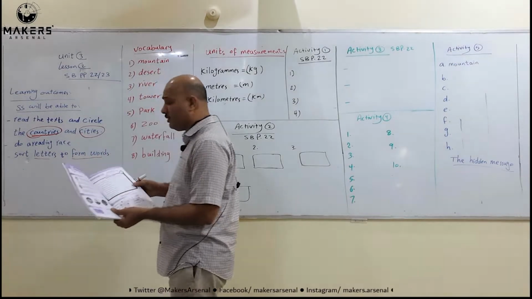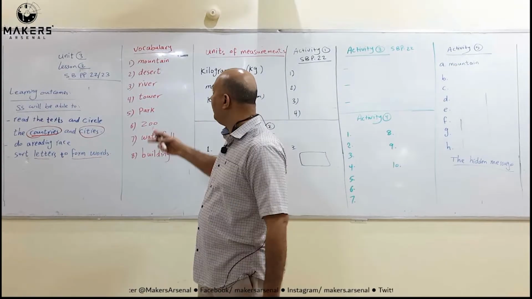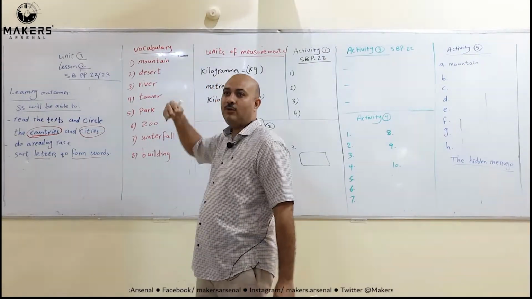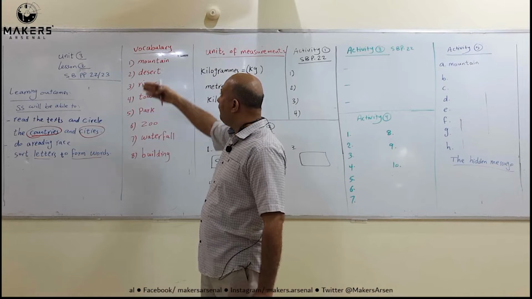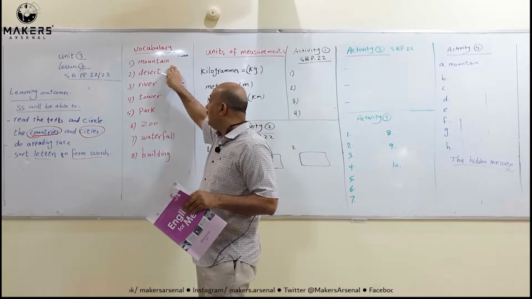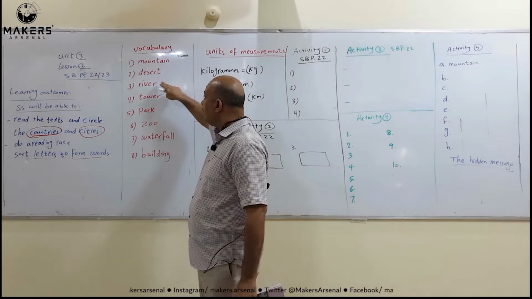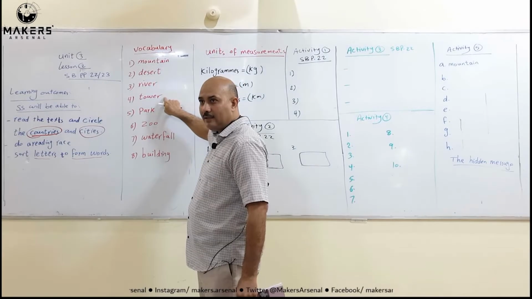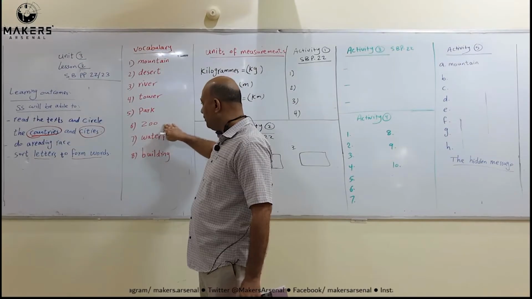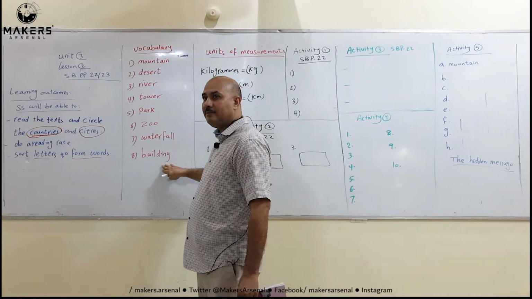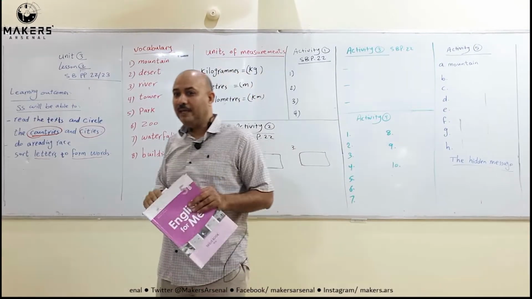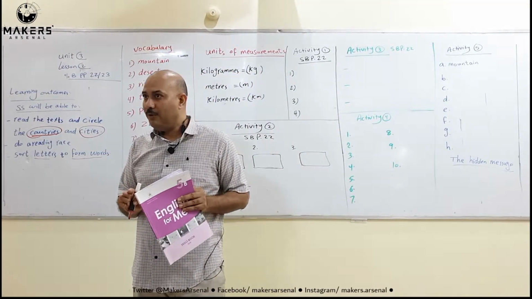Let's start our lesson. Inshallah, also we have some vocabulary. I know that last lesson we studied some of them, and today we have new words. The first word is mountain. You have to keep it in your mind as spelling and meaning. Desert, river, tower. These are new words for today's lesson. Number 5, park. This is also a new word. Zoo, waterfall, and building. These are 8 words you have to study today. Spelling and meaning, and try to use them in sentences of your own.